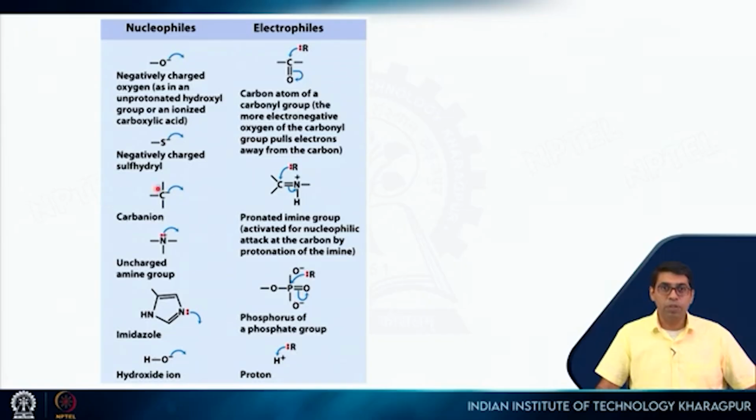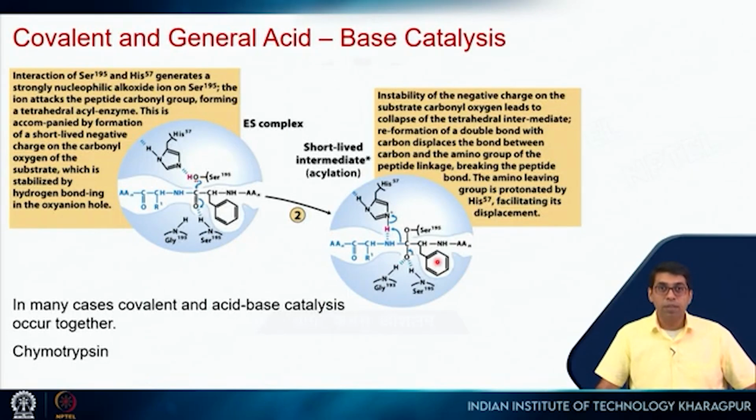So some of those intermediates and structures are shown here. So these are the list of nucleophiles, right? And these are the list of electrophiles which are present in these different reactions. So enzymes can also form covalent bonds, and I am just showing you one reaction step, and we are going to see this in more detail in the next lecture.